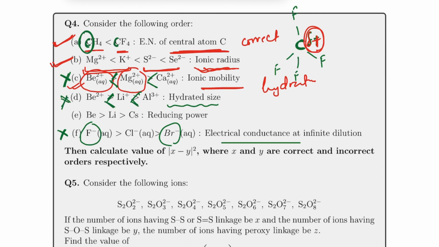And reducing power, we know that it increases down the group. So if it increases down the group, then this ideally should not be, it has to be the other way around. So if I talk about X to be correct, then it has to be the first two statements, and Y to be incorrect, it has to be the last four statements. So X minus Y the whole square, ideally it will be 4.